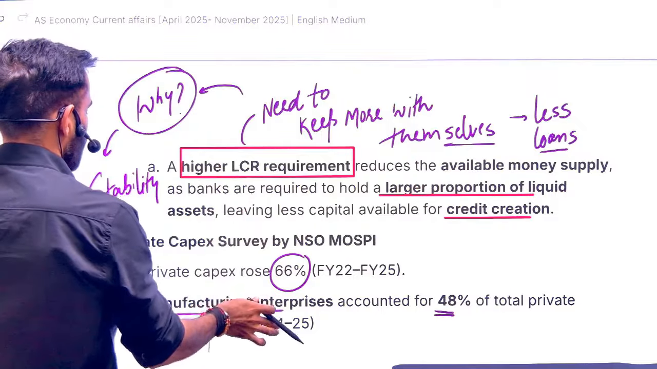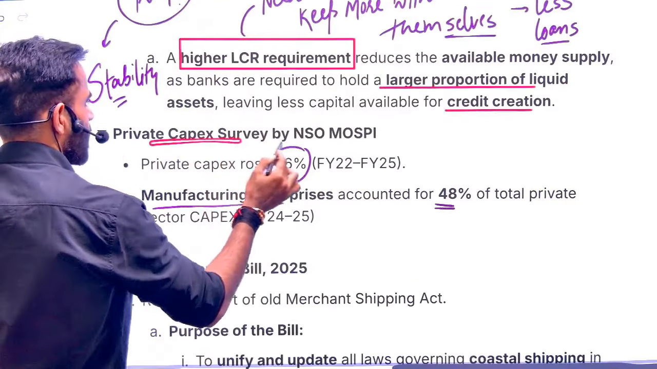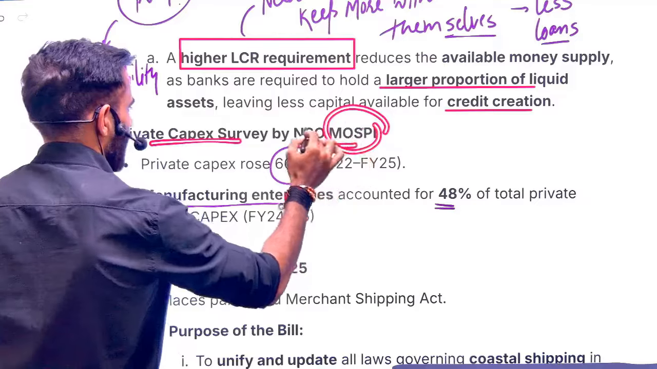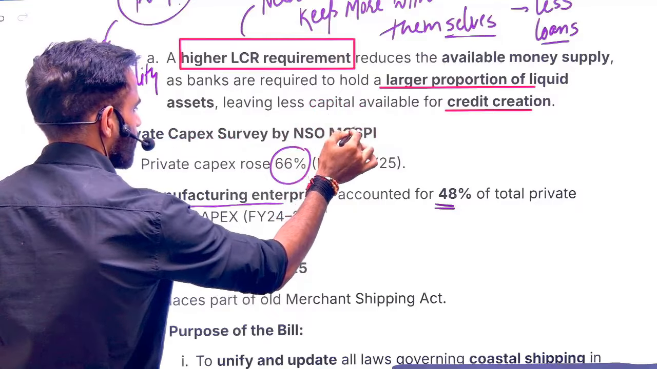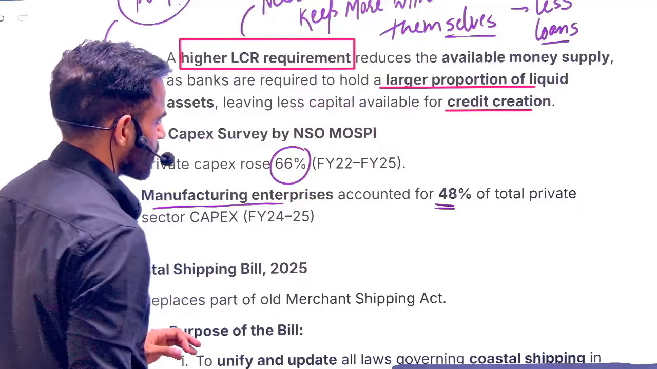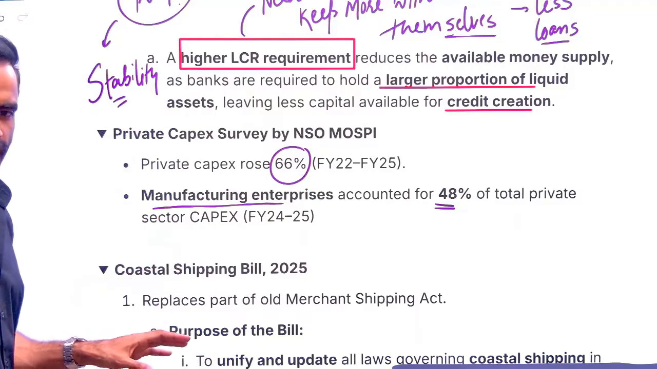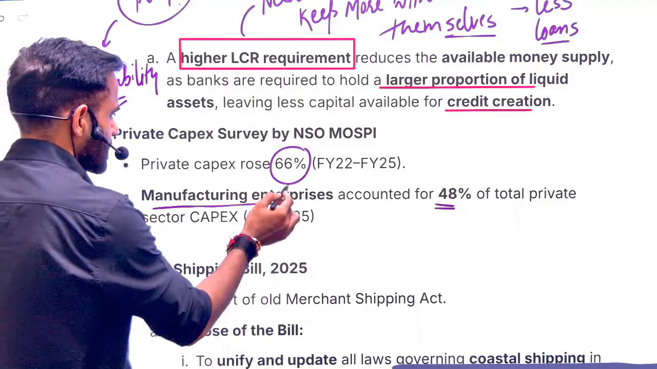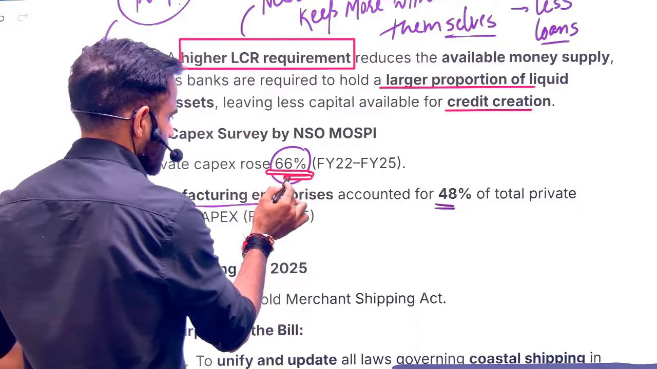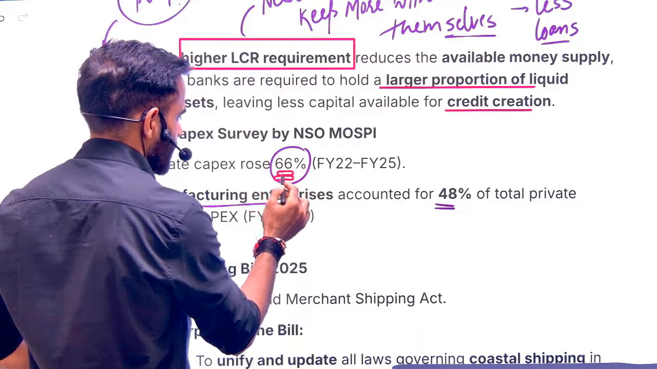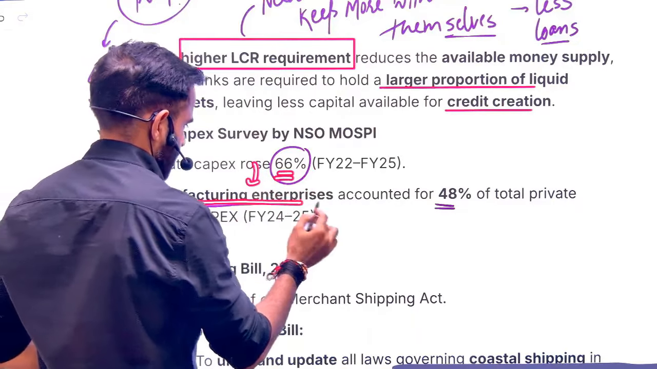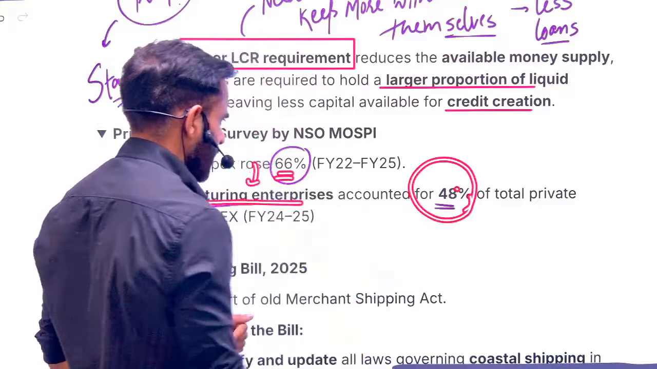Next is related to the private capital expenditure survey by NSO. MOSPI. NSO is the National Statistics Office. It is under the Ministry of Statistics and Program Implementation. As per this survey, in the last 3 years, private sector capital expenditure increased by 66%, and the majority of that was in manufacturing enterprises, roughly 48%.